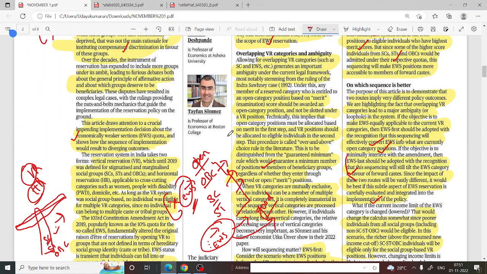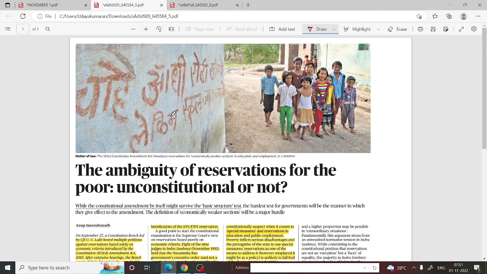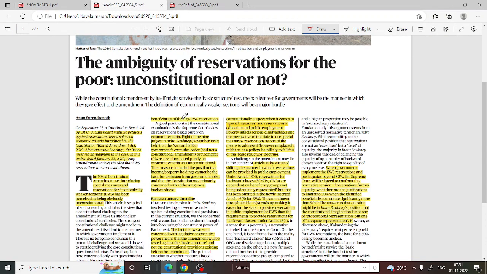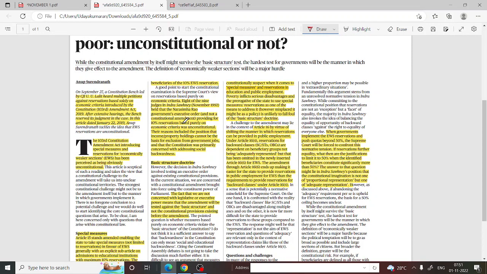And there is one more article which is based on the same topic. I think you can study this and understand it, because the subject discussed is the same topic. If you study, you can understand.